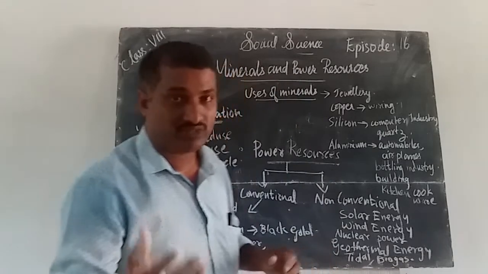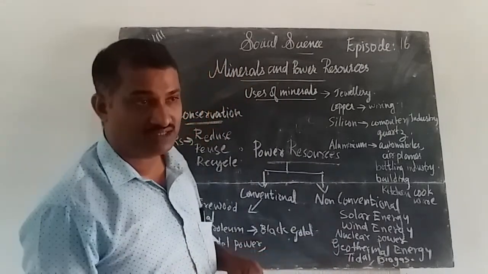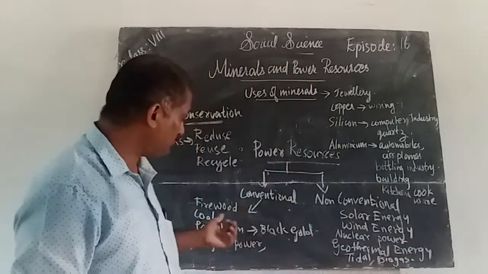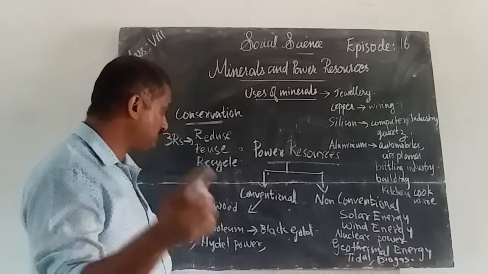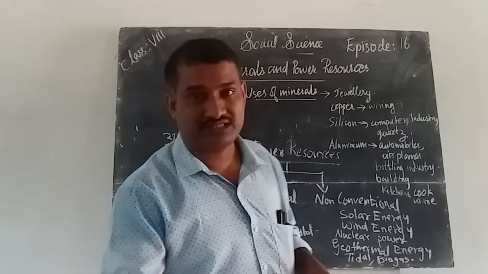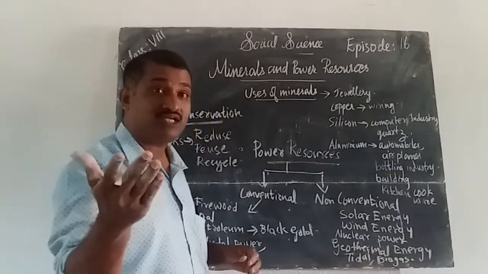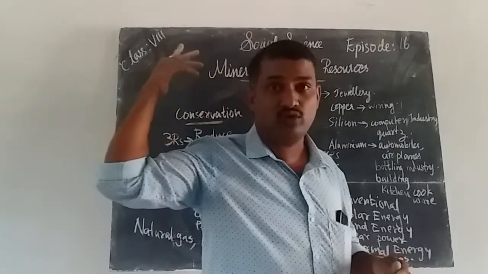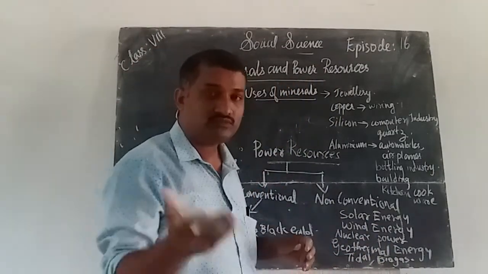But in our state, Kerala, we use water, hydroelectricity or hydel electricity. We depend on water for producing electricity. But in Andhra Pradesh, they mainly depend on coal to make thermal energy. In ancient times, railway engines worked with the help of thermal energy, and coal was fully used.